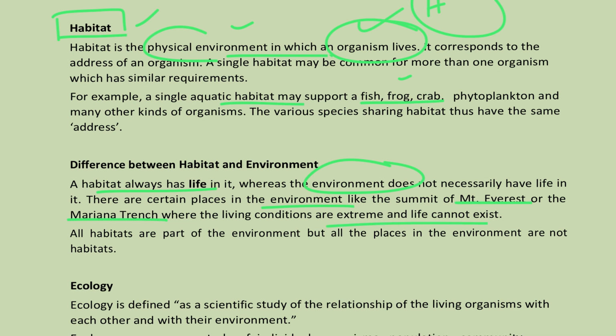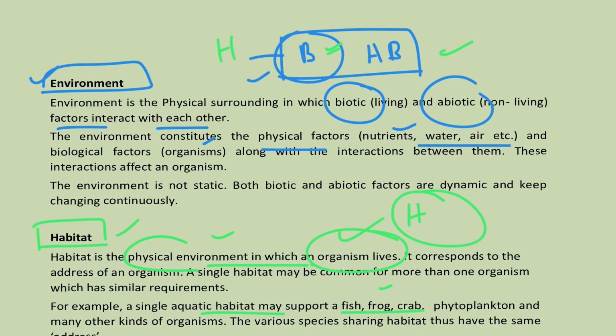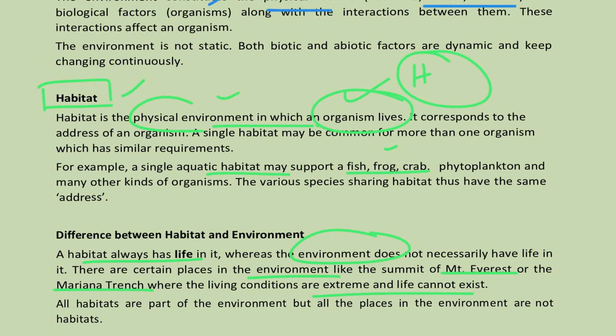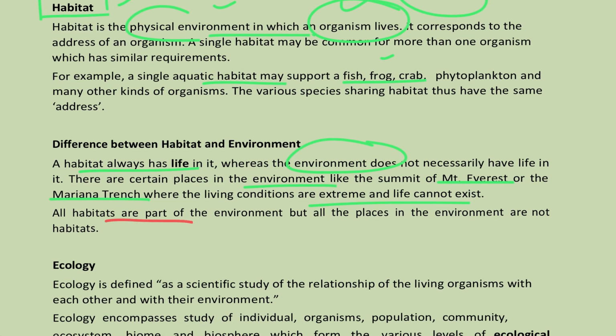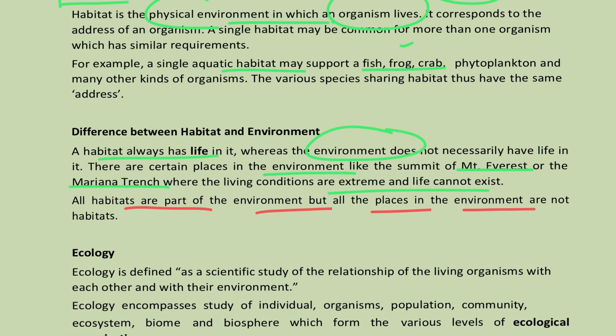So what kind of conclusion can we reach here? When it comes to the environment section, we are seeing the habitat where the living organisms are existing, right? See, this is the whole environment part. Here habitat is there, that is the biotic factor or living organisms. All the habitats are part of environment, but not all parts are habitable. There are certain abiotic factors also existing in the environment. Now you can see this statement: all habitats are part of environment, but all places in environment are not habitats. So hope you understood the difference between habitat and environment.